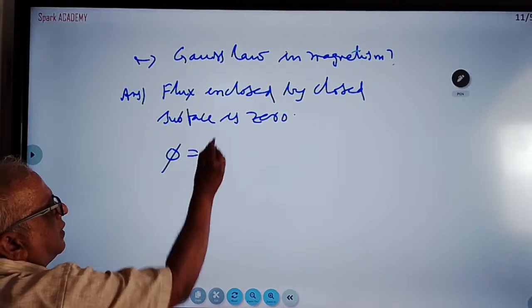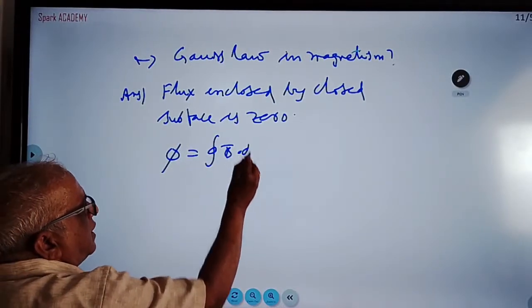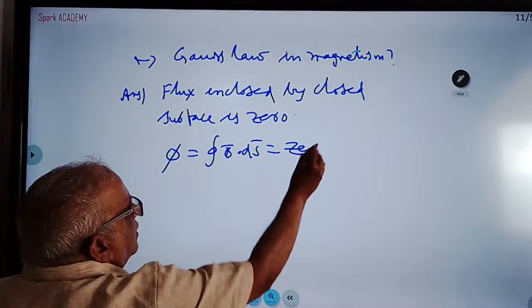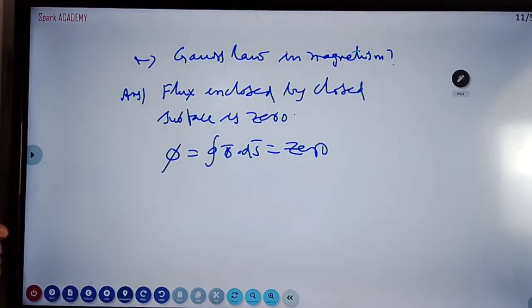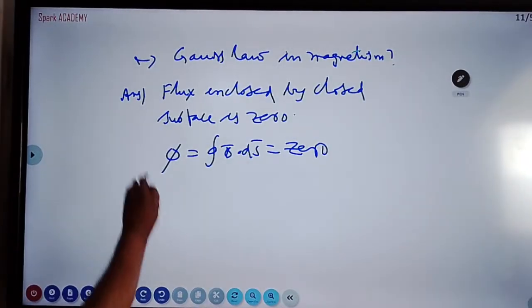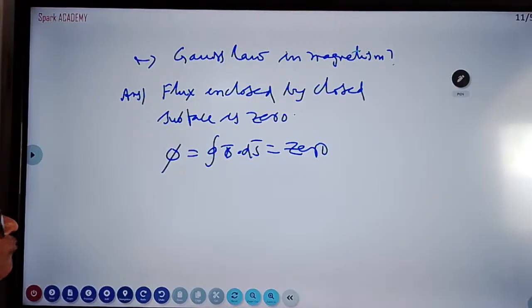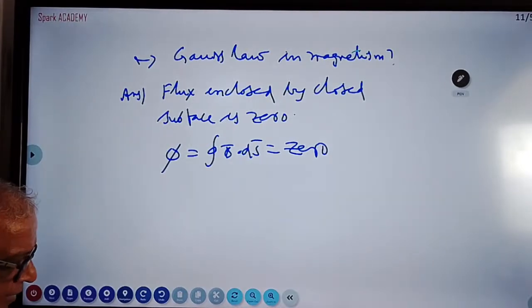Flux is nothing but integral B dot ds, that will be equal to 0, because magnet has north and south poles. For a dipole, flux will be 0. A magnet is a dipole. Dipole means two equal and opposite poles. North pole and south pole will have equal and opposite strengths. Flux enclosed by closed surface is 0. In a closed surface, we will have magnetic dipoles. Therefore, integral B dot ds is equal to 0. This is Gauss law in magnetism.